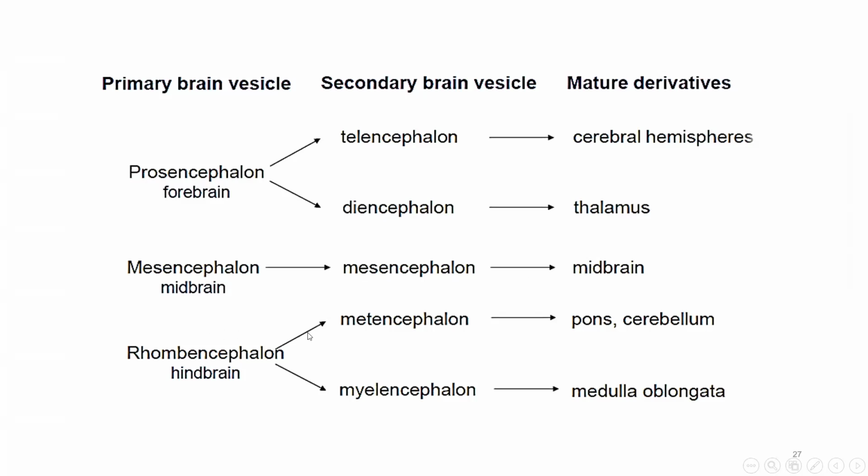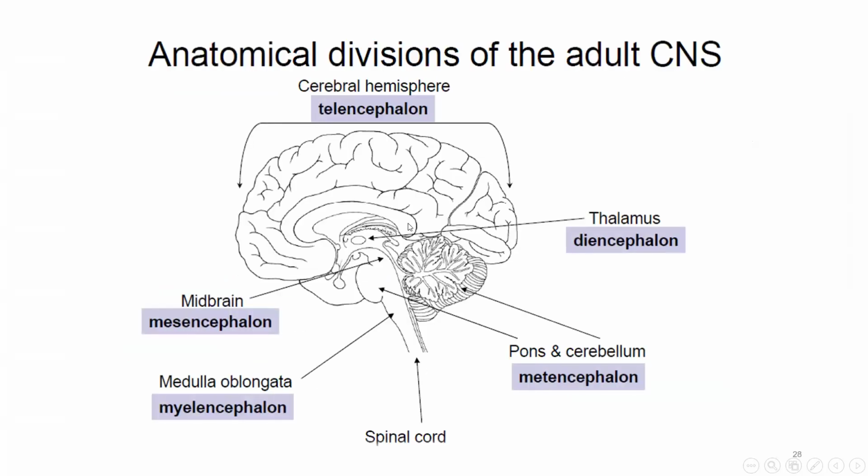The rhombencephalon divides to form metencephalon and myelencephalon. The metencephalon will form the pons and cerebellum. The myelencephalon will form the medulla oblongata. So, the anatomical division of the adult central nervous system is formed of the 2 cerebral hemispheres that are derived from the telencephalon, the thalamus and hypothalamus surrounding structures that are derived from the diencephalon, the midbrain derived from mesencephalon, and the hindbrain, which is formed by the pons and cerebellum from the metencephalon, and medulla oblongata from the myelencephalon.